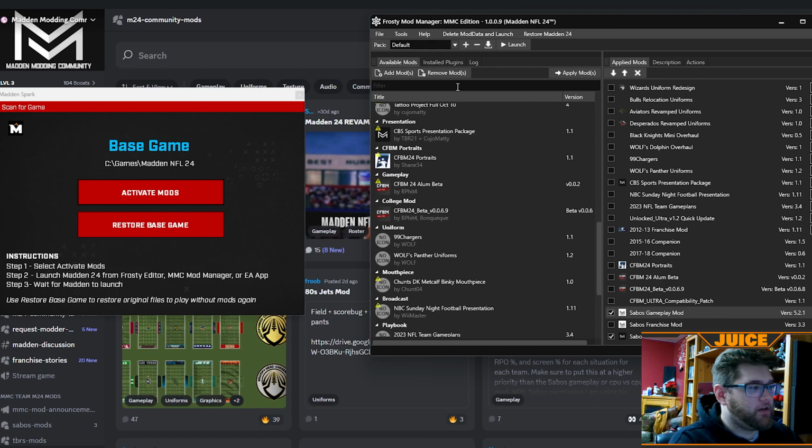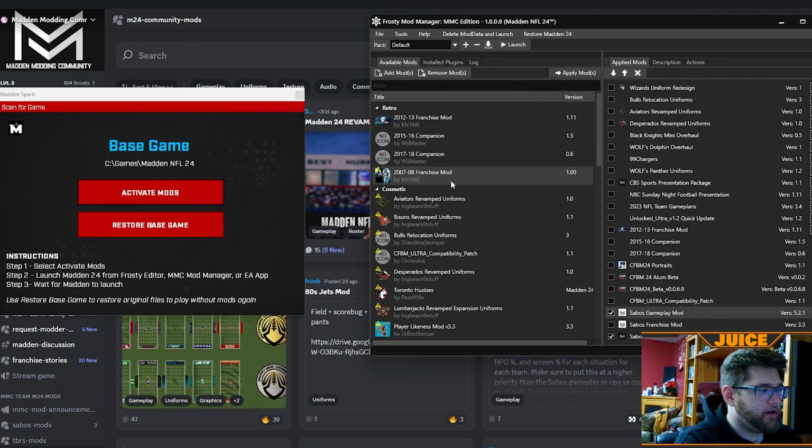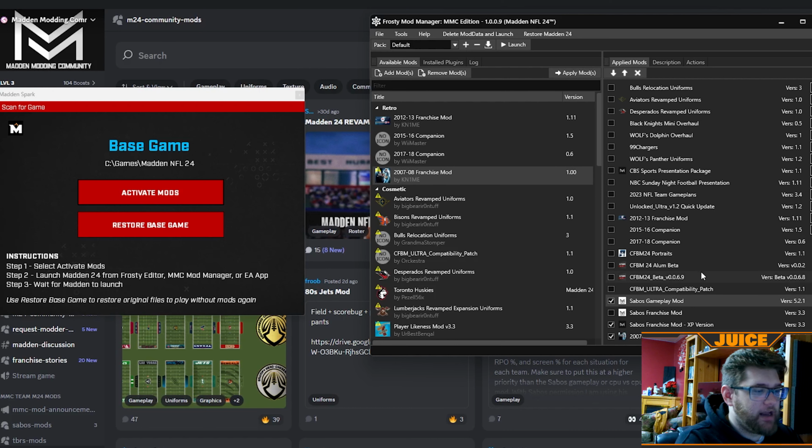So once you have all your mods installed on this screen, then you want to click on one. I'll do it for the 2007 one again, even though it's not going to work. You click on it, and then you go over here to the apply mods, and it'll bring it down to the highest priority. Now, I usually keep my mods that I use for the rebuilds up here in the 9 through 11 priority. That still seems to have it work.